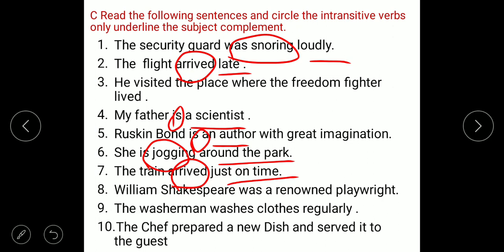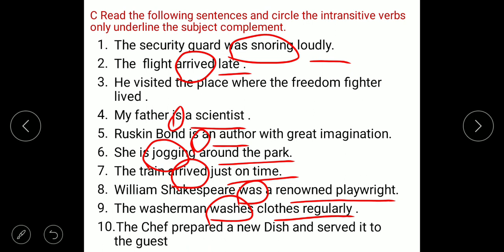William Shakespeare was a renowned playwright. Was is the verb. The washerman washes regularly. Washes is an intransitive verb, regularly complement. The chef prepared a new dish. What he prepared, new dish is given, so it is a transitive verb.